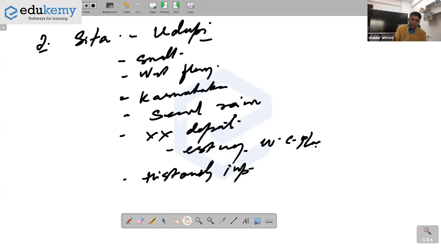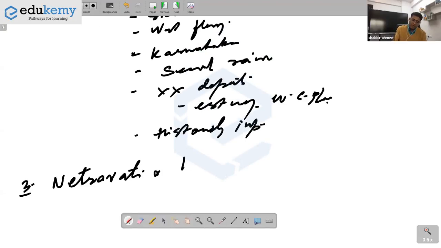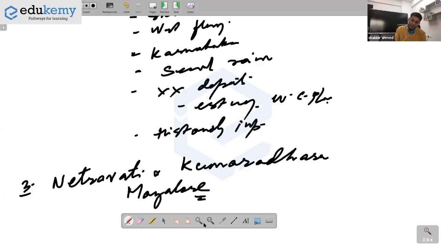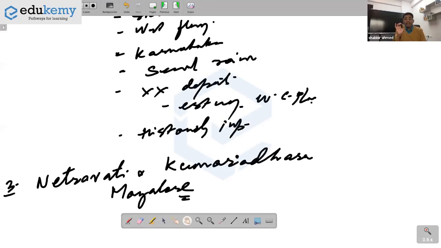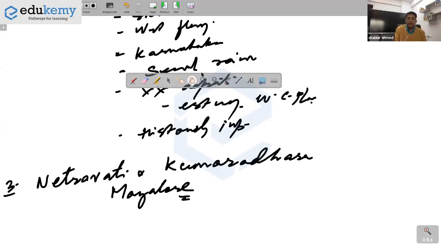Now I'm giving you another river, Netravati and Kumaradhara. There are two rivers, just like Mandovi and Zuari, and the mouth of these rivers is Mangalore. If you know this much, you are on. No, they're not part of Godavari. You just know Netravati, Kumaradhara, two rivers at the mouth of which is Mangalore. Now you tell me, what will you write about this? I've just taught you. What can you write about this? Can you think of the points now?